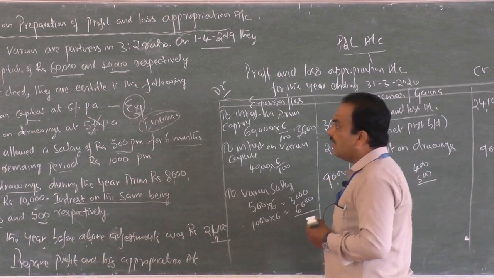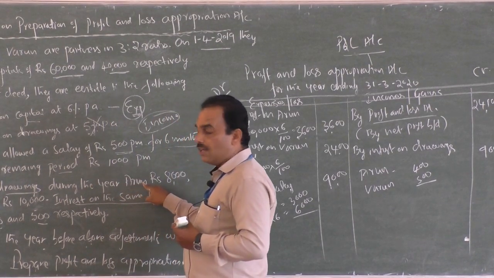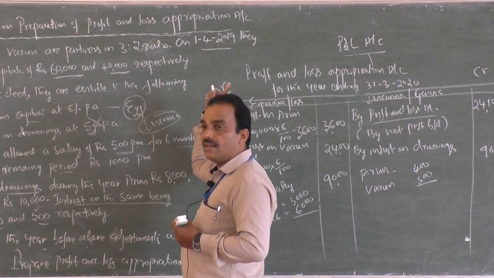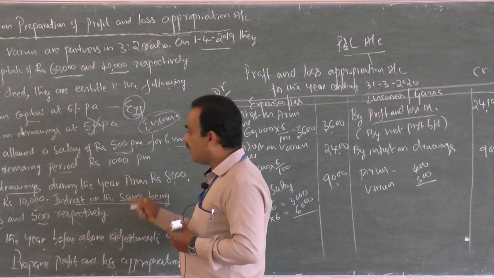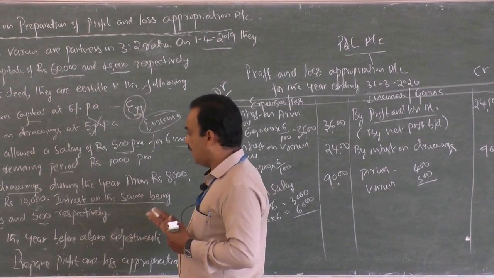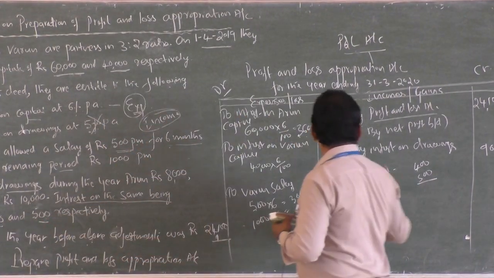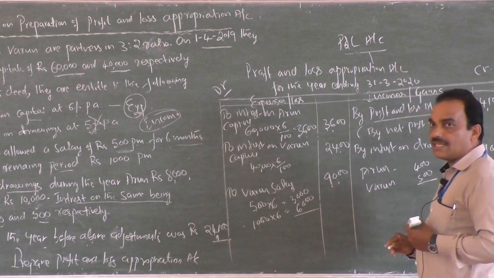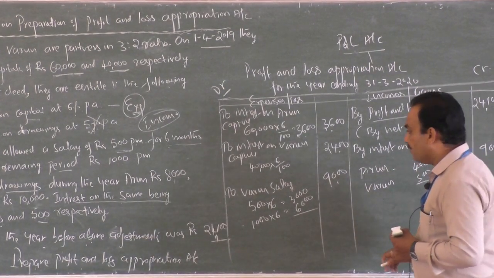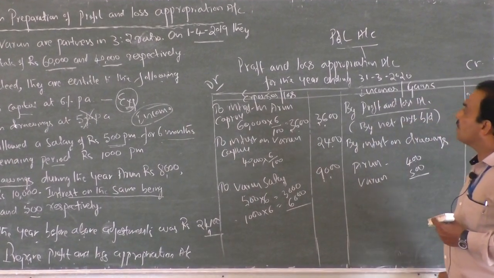His salary is 9,000. And third adjustment, their drawing during the year. Drawing is not recorded here in the appropriation account, that is recorded and shown in the balance sheet as a deduction from the capital. And interest on the same being 400 and 500, adjusted already. Yes, now let us balance, entries are over, now let us balance the profit and